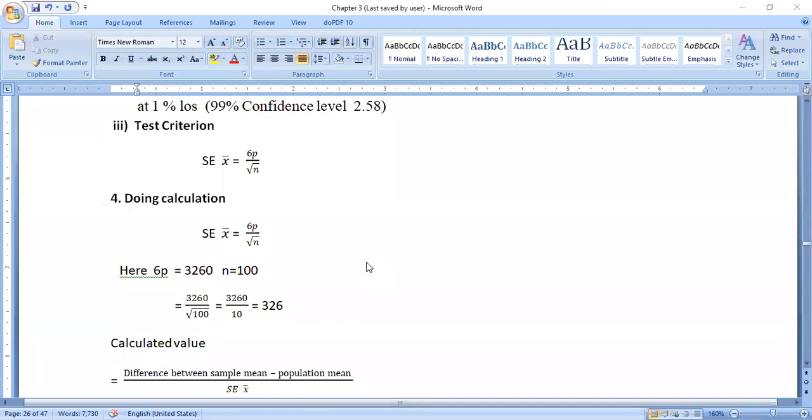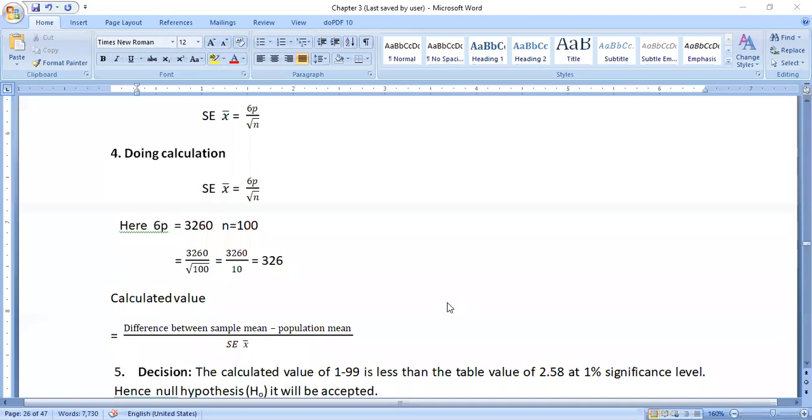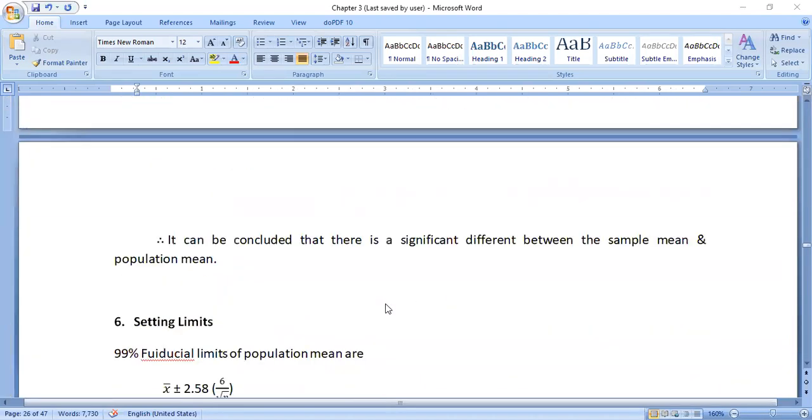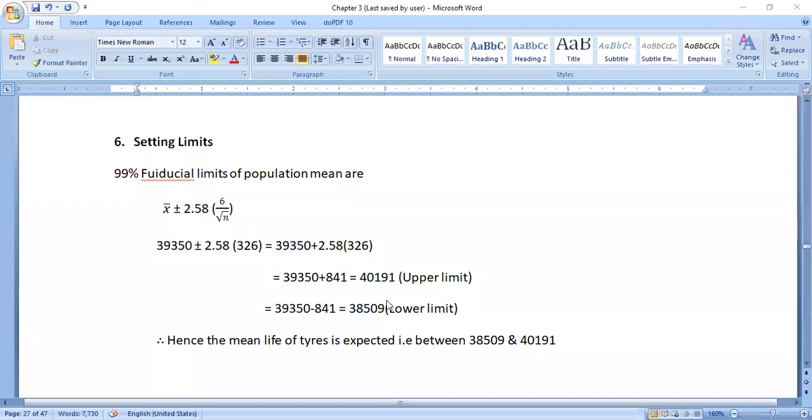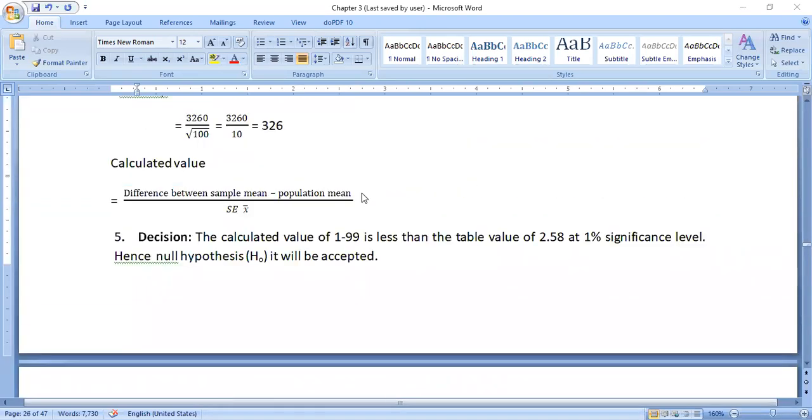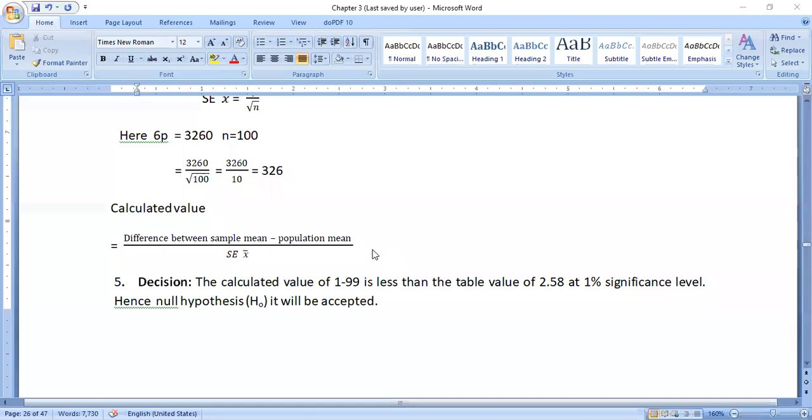Then the calculated value. What is the principle here? The difference between sample mean and population mean, divided by standard error of x bar. Here the calculation is not done, but the values are there. You observe the values: the sample mean and the population mean are given clearly in the given question.